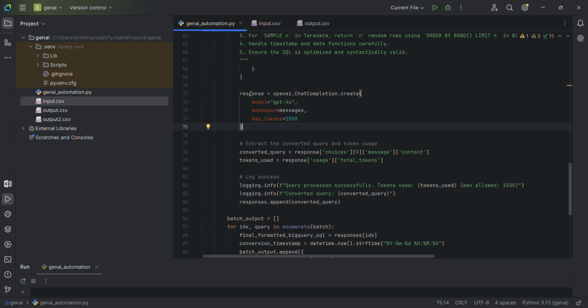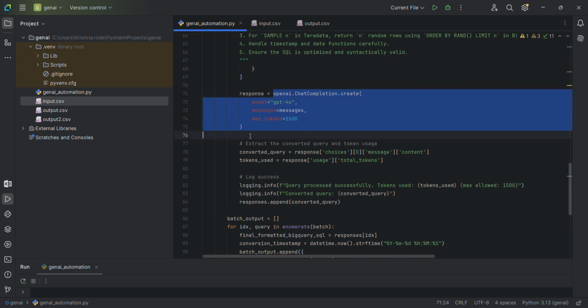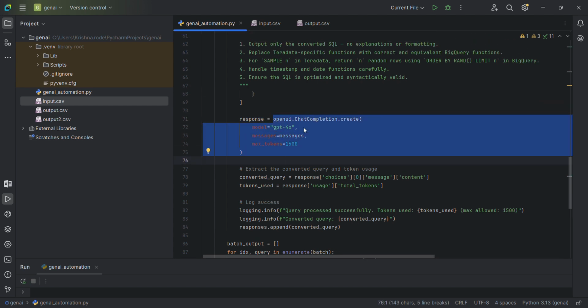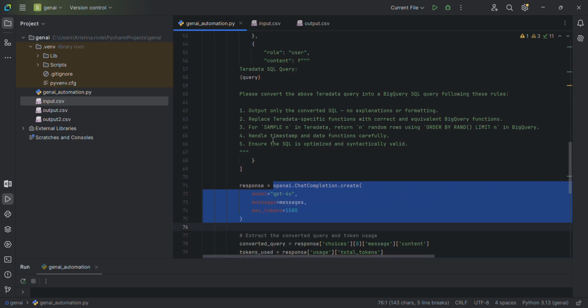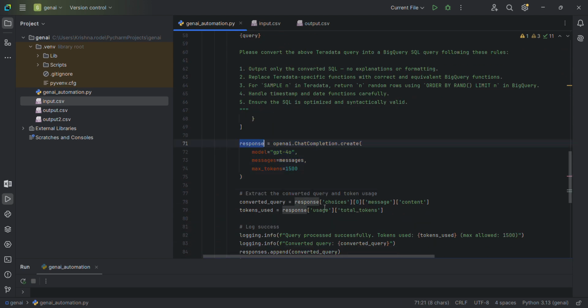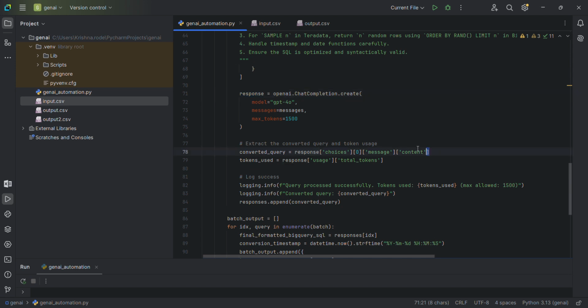Now, once you call this, it will do its job, perform the task, and provide the response, and that response is structured in JSON format. So you have to extract the converted query. It is inside choices, message, and content.